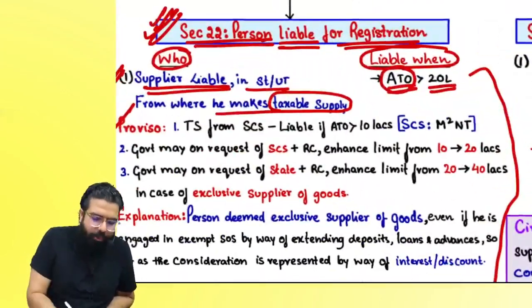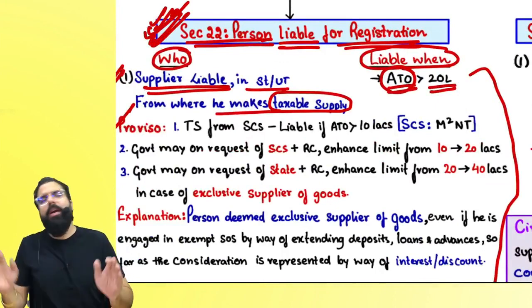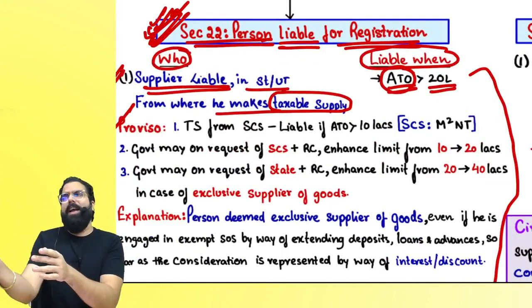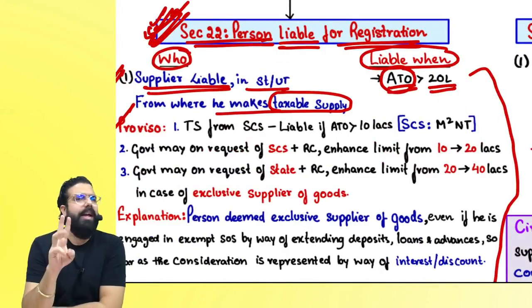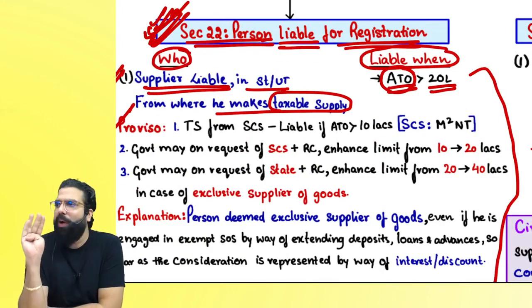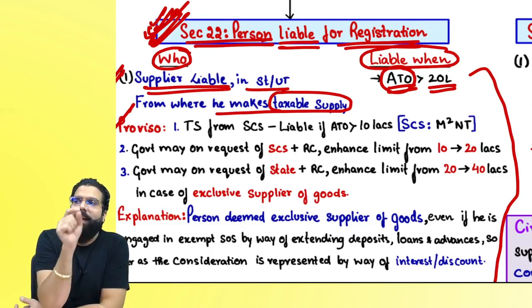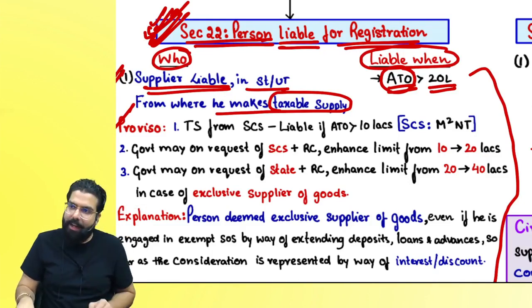Let's go ahead. So I told you section 22, subsection 1 says that a supplier will be liable in the state from where he makes taxable supply if his turnover crosses 20 lakh or 40 lakh. However, they told that in Himachal Pradesh a 40 lakh limit is given for suppliers of goods. Are we clear, everyone?